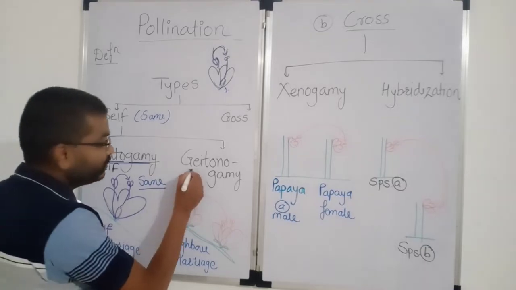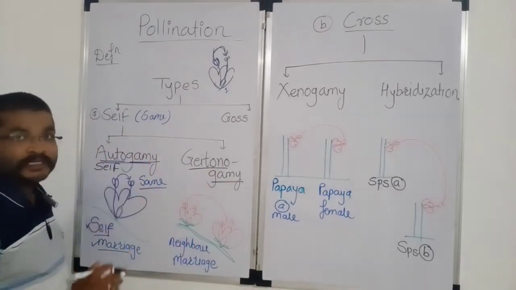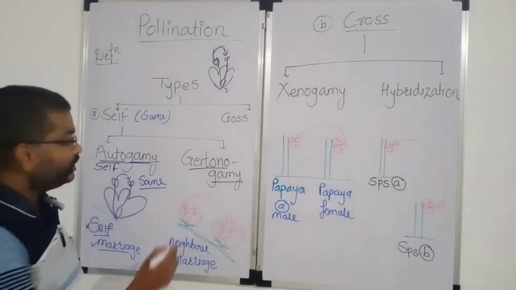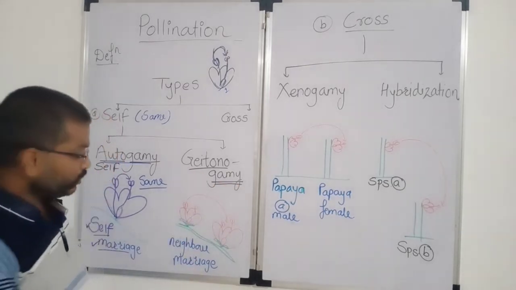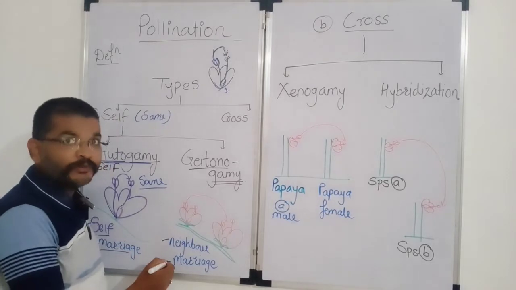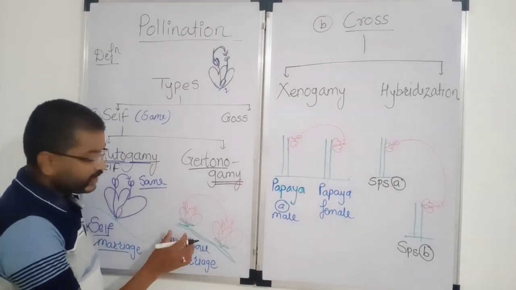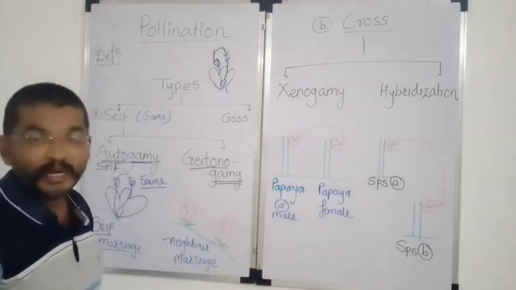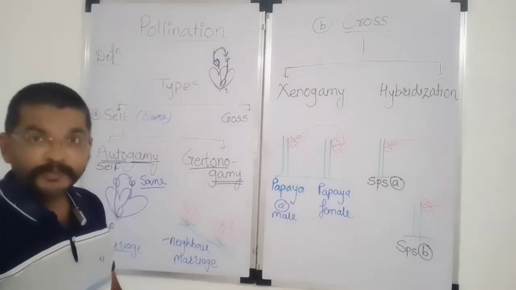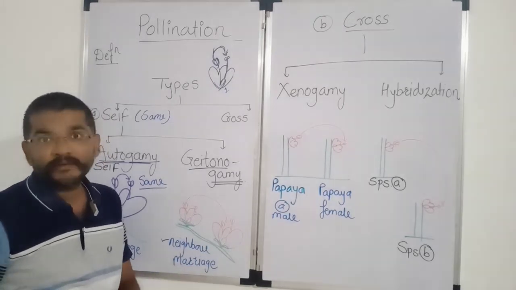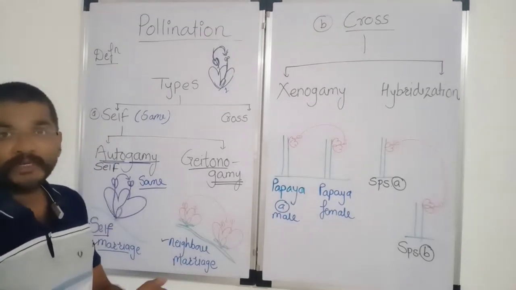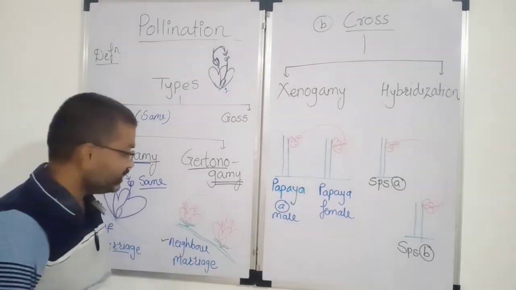Second is geitonogamy. Geitonogamy is the subtype of self-pollination. Geiton means neighbor and gamy is marriage. So it is the marriage which takes place between two neighboring flowers. For example, in cucurbita, pumpkin. Pumpkin plant is producing two different types of sex flowers, one male and one female. So some flowers are male flowers, some flowers are female flowers.